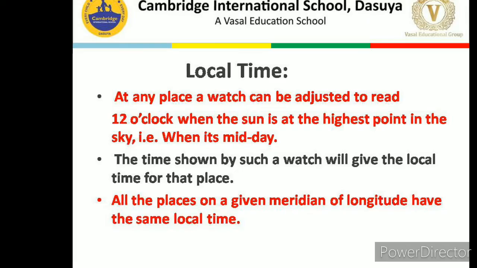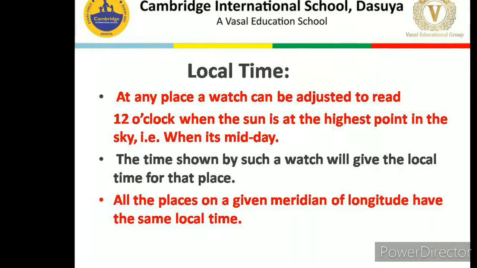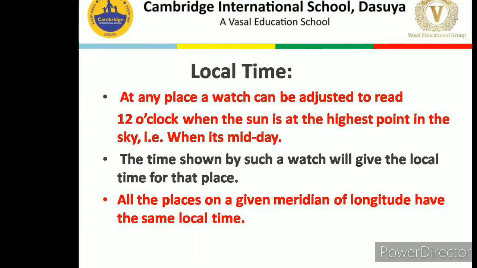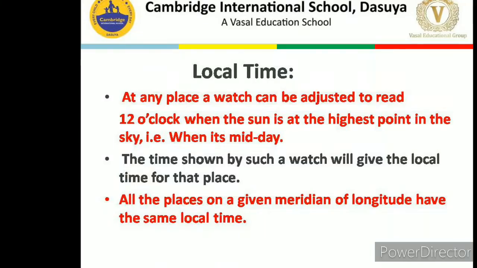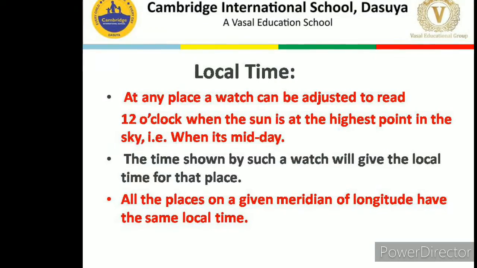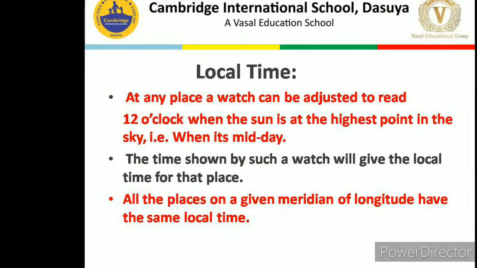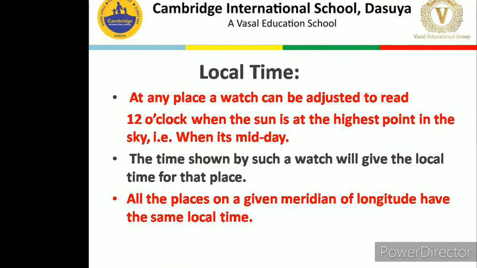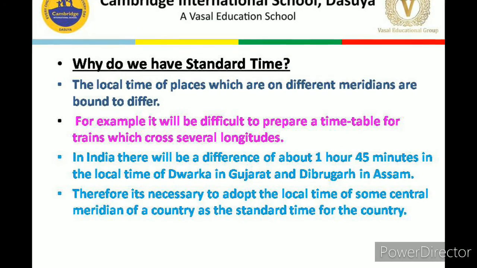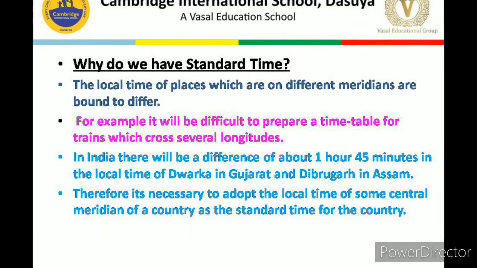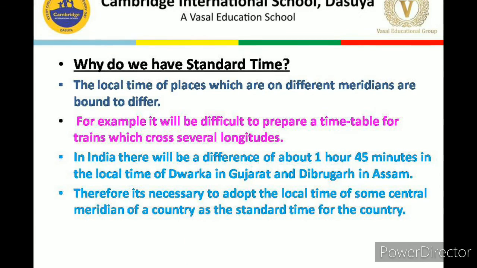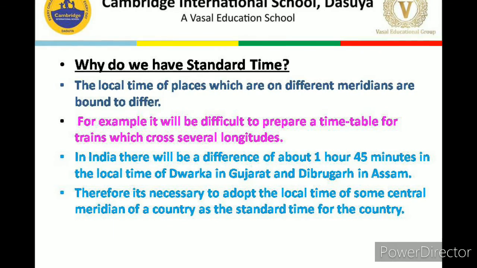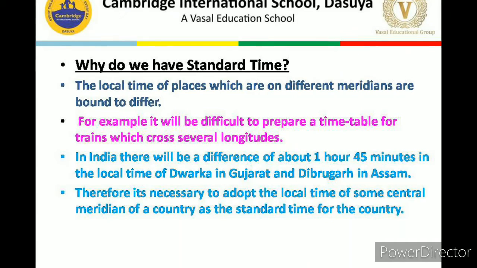Okay, let me explain again. Between two meridians, the time difference is 4 minutes. And if you calculate this, 360 multiplied by 4 is equal to 24 hours. So dear children, if we multiply 360 by 4, we will get 1440 minutes. And if we convert these minutes into hours, we will get 24 hours. I hope this point is clear to you.